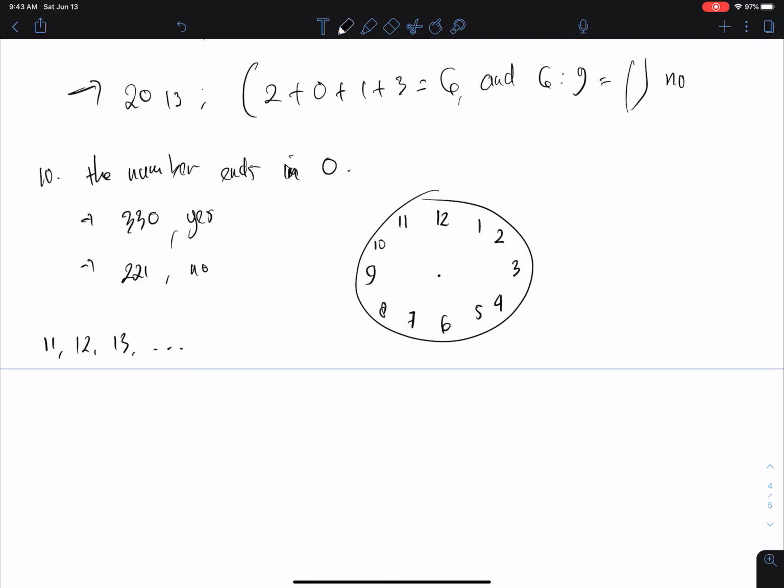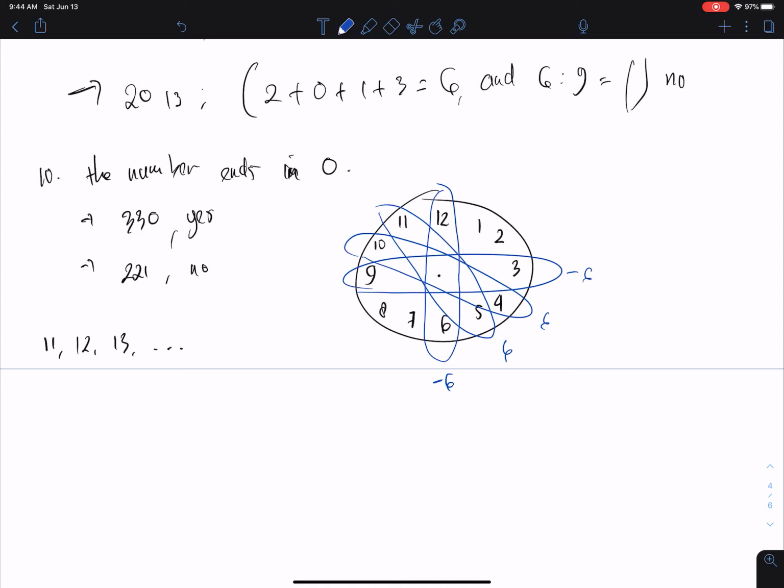If we try subtraction first, 12 minus 6, we get 6. 11 minus 5, we get 6. 10 minus 4, we get 6. 9 minus 3, we get 6.